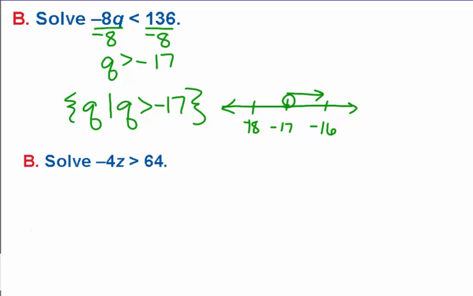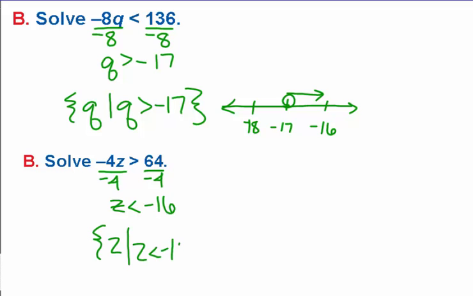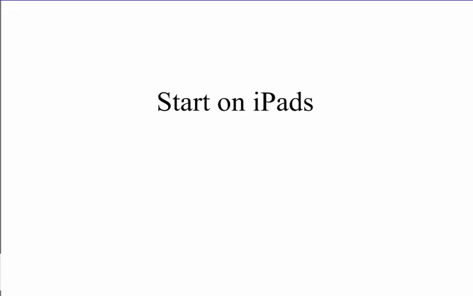And this one here, very similar, negative with the variable and a positive without. We'd go ahead and divide through by negative 4. The inequality would flip, so z would be less than negative 16. Okay, so z, where z is less than negative 16, or we can graph it. We have negative 17, negative 16, negative 15, open circle, there's no equal to sign, and since z is smaller, it goes back. All right, so we're going to go ahead and start work on iPads.